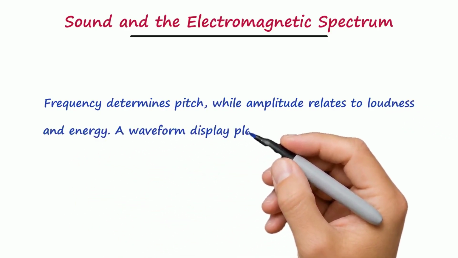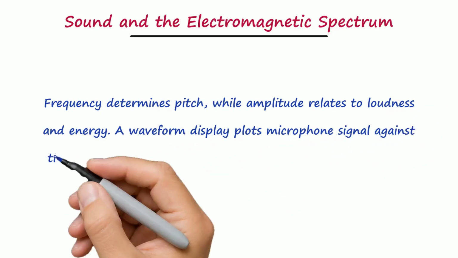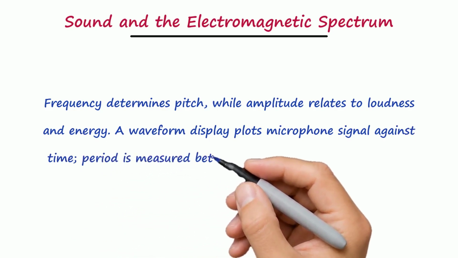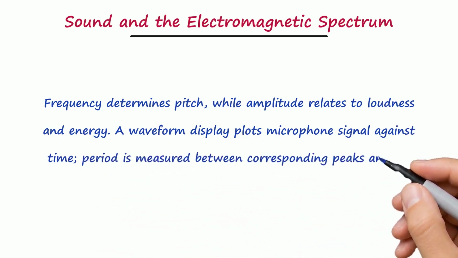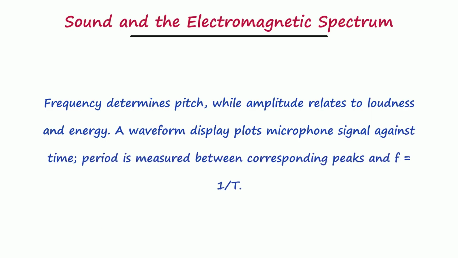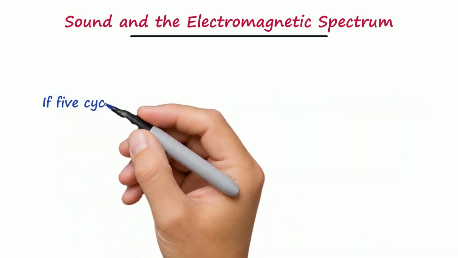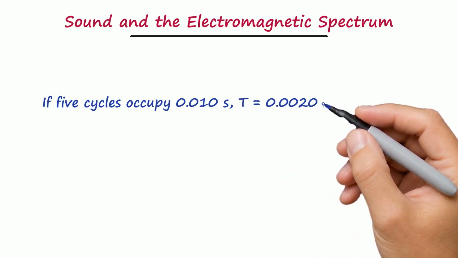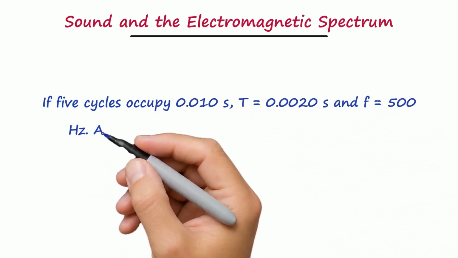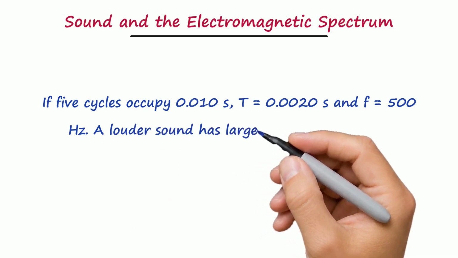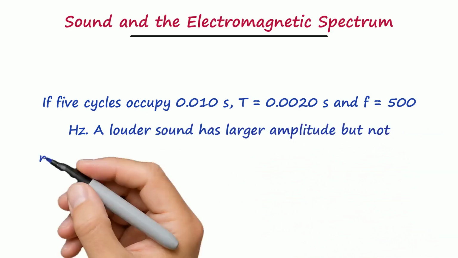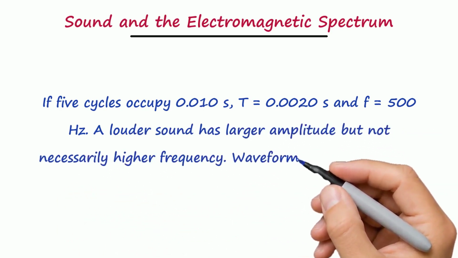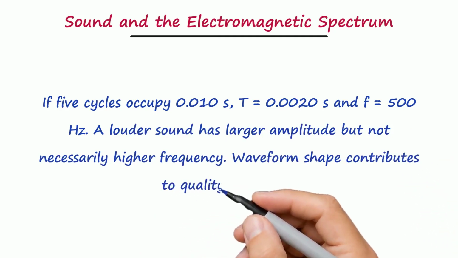A waveform display plots microphone signal against time. Period is measured between corresponding peaks, and f equals 1 over T. If 5 cycles occupy 0.010 s, T equals 0.0020 s and f equals 500 Hz. A louder sound has larger amplitude but not necessarily higher frequency. Waveform shape contributes to quality or timbre.